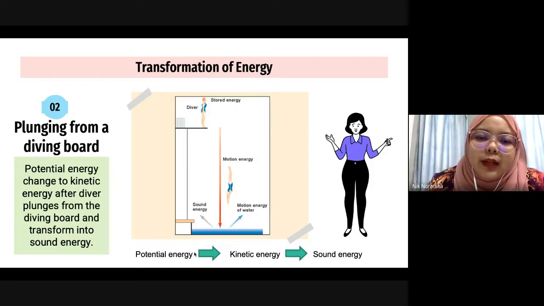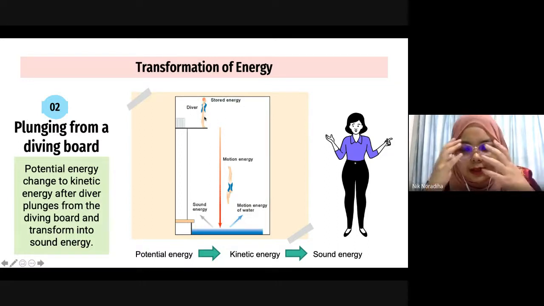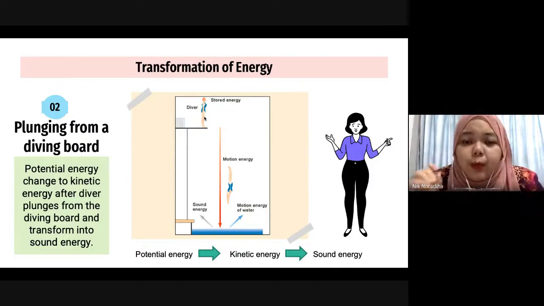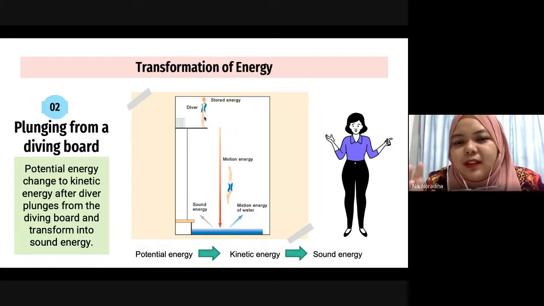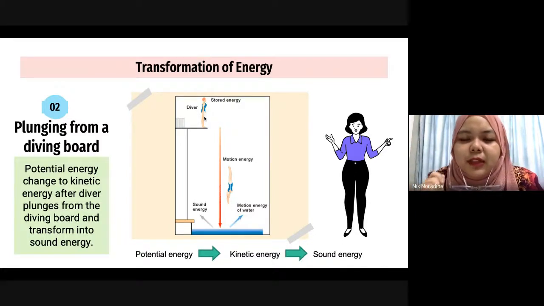Okay, next one, another transformation of energy: plunging from a diving board. When a diver is at this position, what energy can we find here? Stored energy. What energy can we find when an object or person is at a certain height?